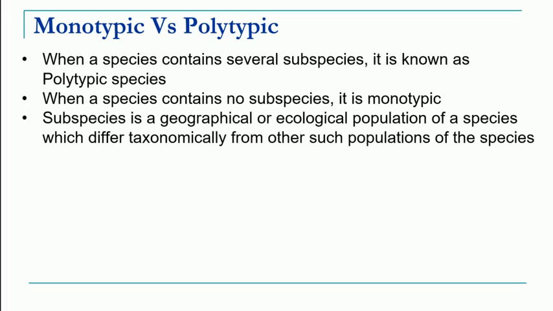A subspecies is a geographical or ecological population of a species which differs taxonomically from other populations of the species. That means they have some characters which are not present in that particular species, or some additional characters are present, but it is more or less quite similar to that species.